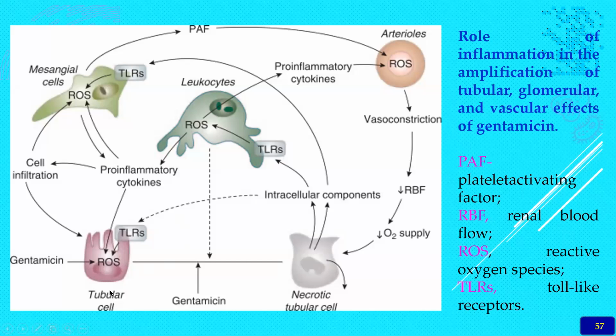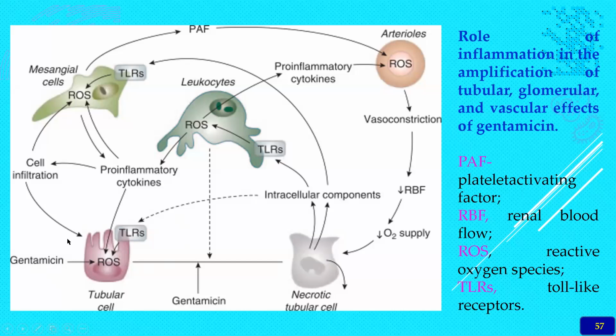Here you can see that the tubular cell gets affected by gentamicin through the activation of reactive oxygen species. Toll-like receptors are also present, and they bind, and there will be necrosis of the tubular cell.